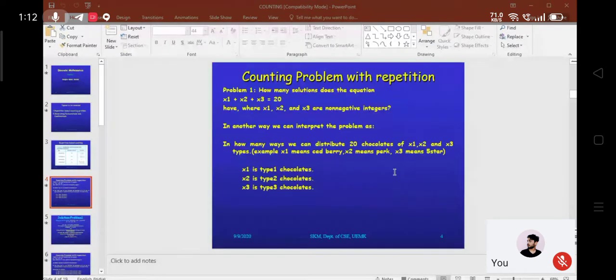So yes. In the previous class you were discussing distributing objects into boxes, and you told that you will explain one problem for that, like you will give one example.